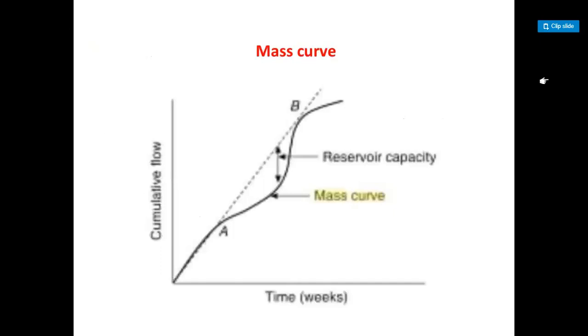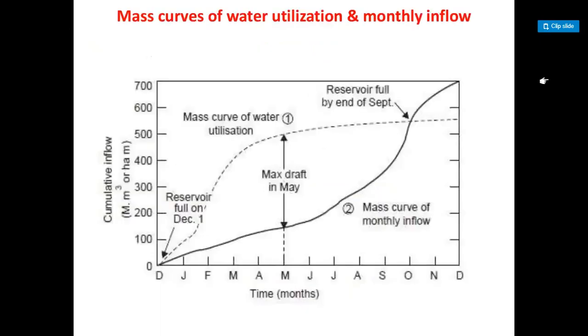Guys, here the mass curve, cumulative flow versus time, reaches the reservoir capacity and mass curve. Mass curve of water utilization and monthly inflow.